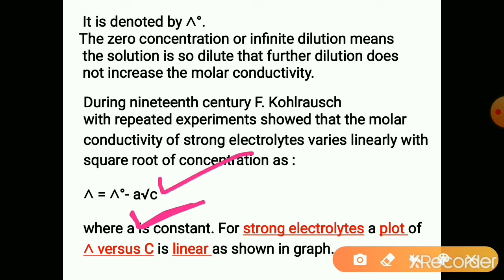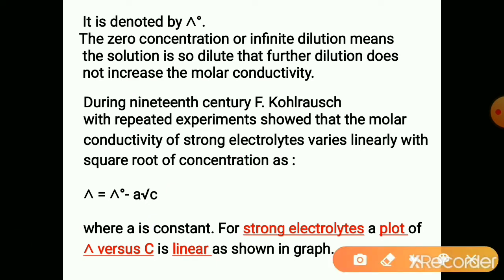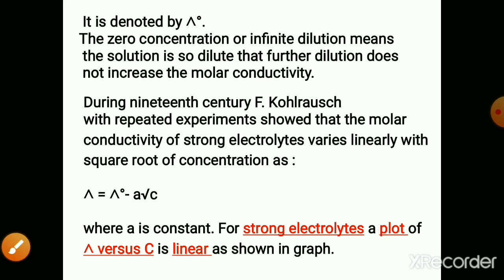C is the concentration of the electrolytic solution. A is a constant that depends upon the nature of the electrolyte dissolved in that solution.